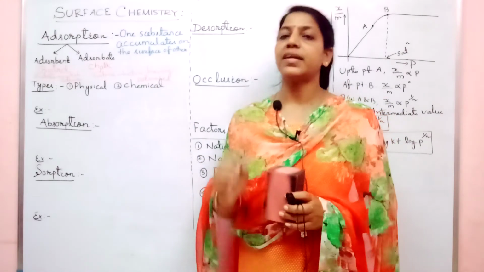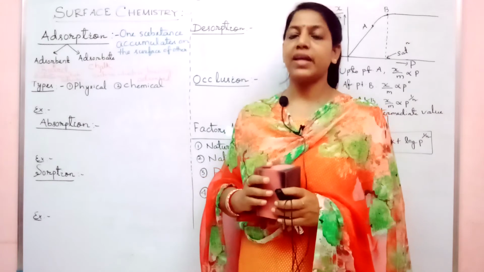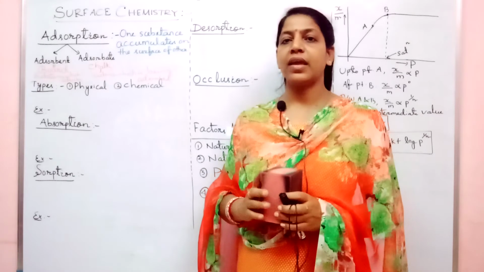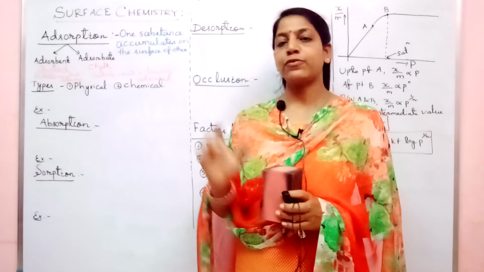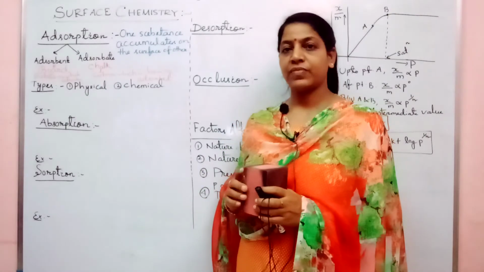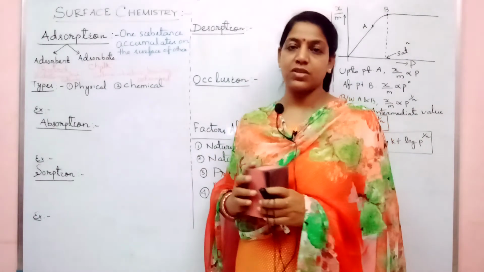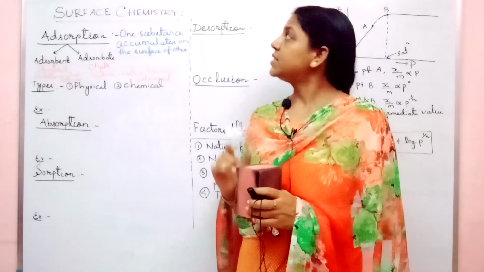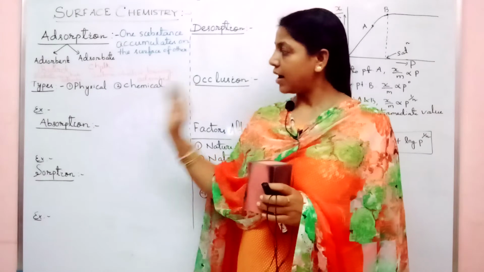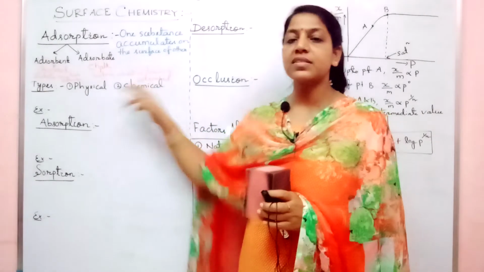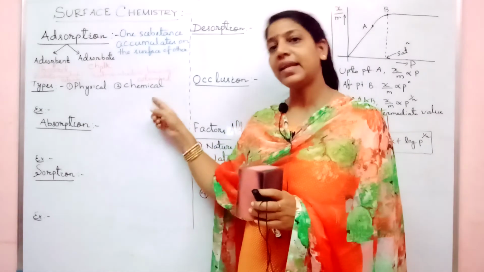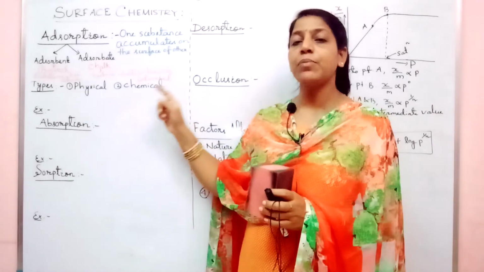Now let us see the types of adsorption. There are basically two types of adsorption: physical adsorption and chemical adsorption. Physical adsorption is also called physisorption. Similarly, chemical adsorption is also called chemisorption. When adsorption occurs at the physical level, it is called physisorption. If it occurs at the chemical level, then it is called chemisorption.